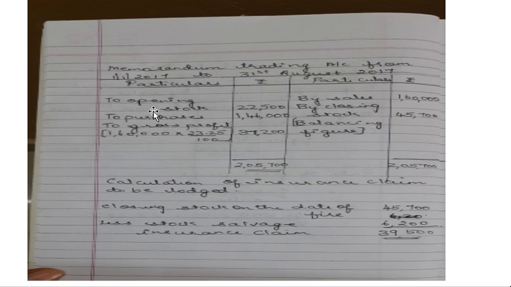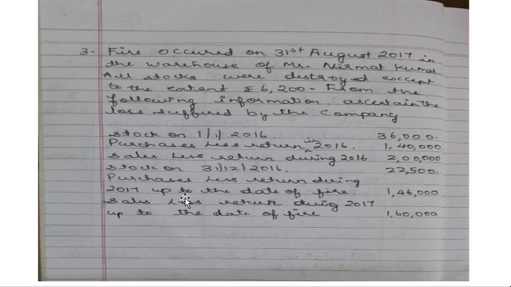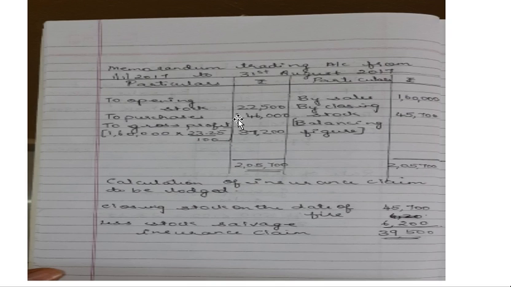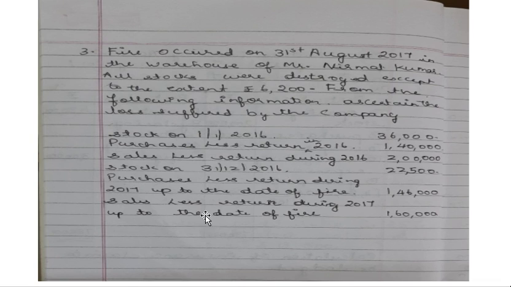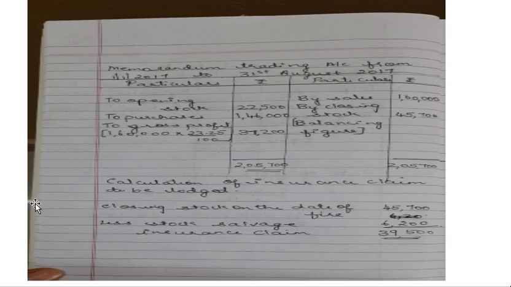So opening stock. Now opening stock will be the closing stock of last year. So last year's closing stock is stock on 31/12/2016. In the last year, what is the closing stock? The closing stock is 22,500. So this becomes the opening stock, 22,500. Then the purchases. What are the purchases in the current year? That is 1,46,000.